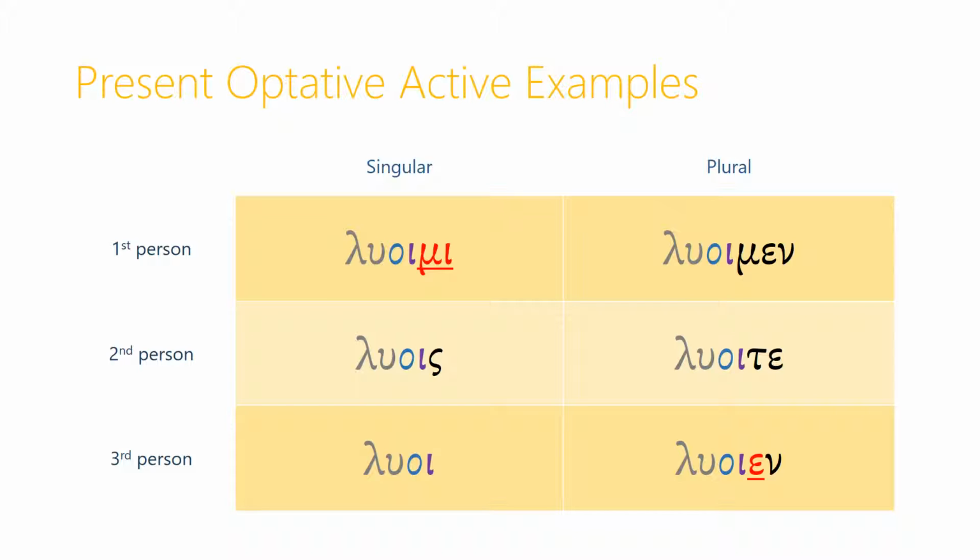So the first person singular will be luoimi, second person singular luois, third person luoi, plural luoimen, second person plural luoite, and third person plural luoien. Just notice there that even though the ending is usually just a nu, I think for purposes of pronunciation, the Greeks added an epsilon in front of the nu ending in the third person plural.